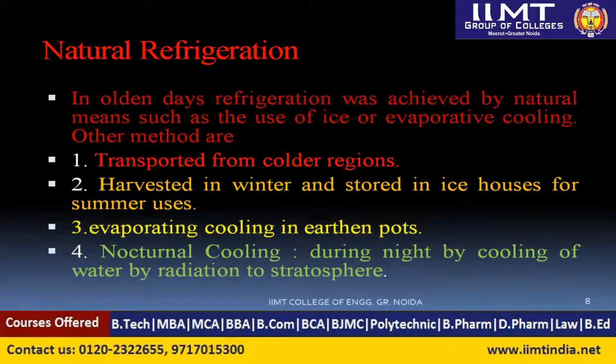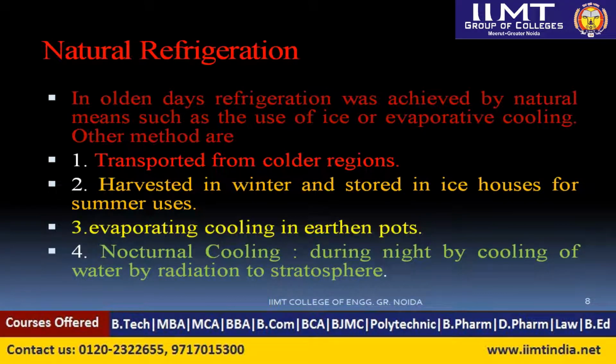In natural refrigeration, for example, ice can be transported from the colder region, or you can have the earthen pot in our house in India. Also, we generally use the earthen pot in the summer season, where the temperature of the water decreases from the surroundings. If it is 45 degrees, then obviously it can decrease to 25 or 30. So when we drink that water, we feel the cold. So this is also maintaining a low temperature compared to the surroundings. So this also comes as refrigeration.